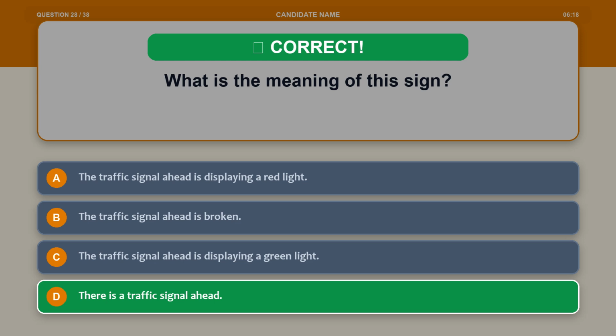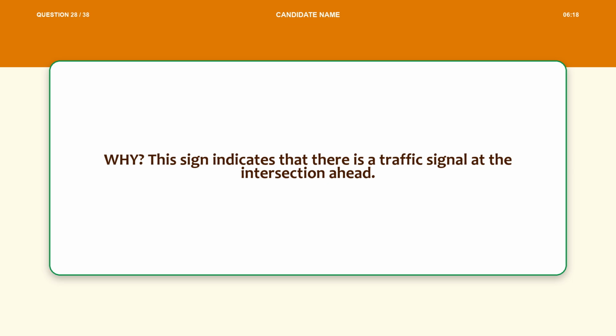The correct answer is option D. There is a traffic signal ahead. Explanation. This sign indicates that there is a traffic signal at the intersection ahead.